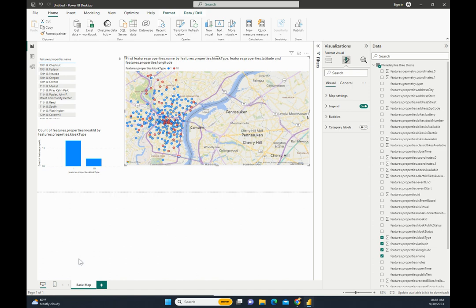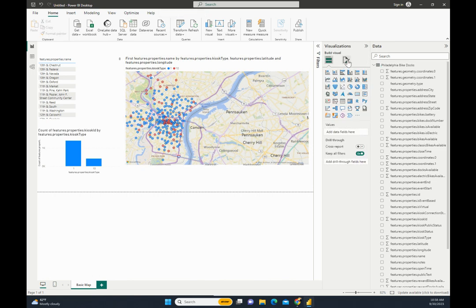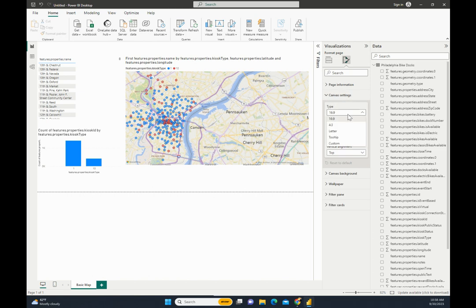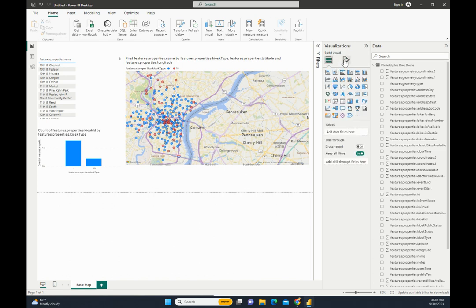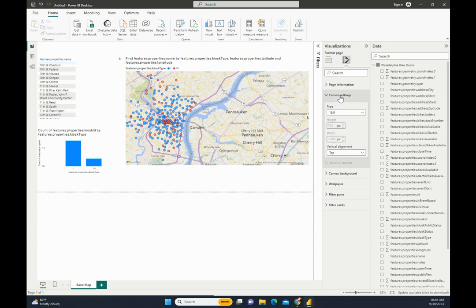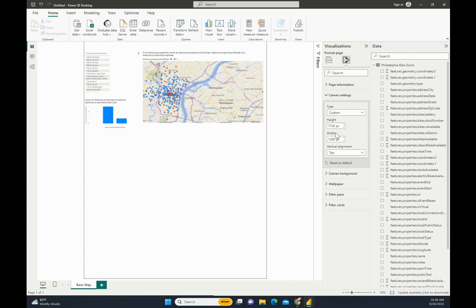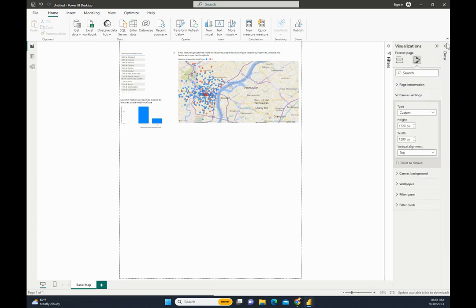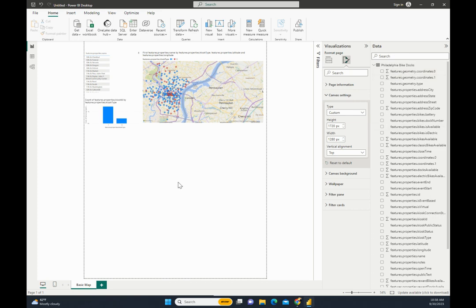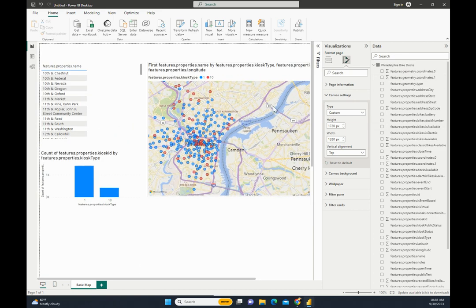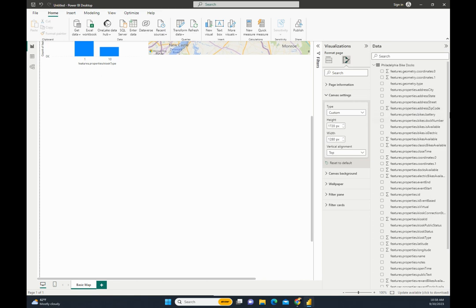So basic map, nothing beautiful, but I want to save this. Oh, you know what? I'll do one of my favorite things, and instead of creating a new page, I am going to make a larger page. So I'm clicking on the white space here, going to format your report page, canvas settings, and we'll go to custom. I'll give myself another 1,000 pixels, and then I'll zoom in. So as opposed to making people click on a new report page, they can just scroll.